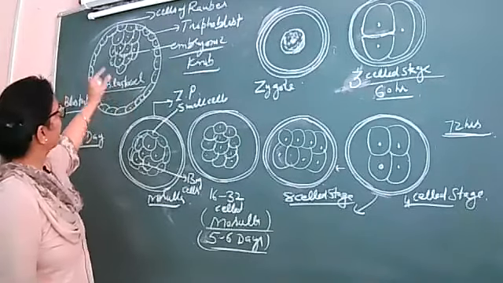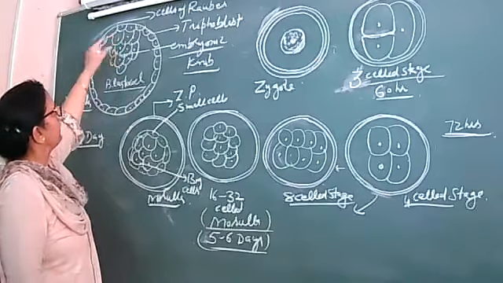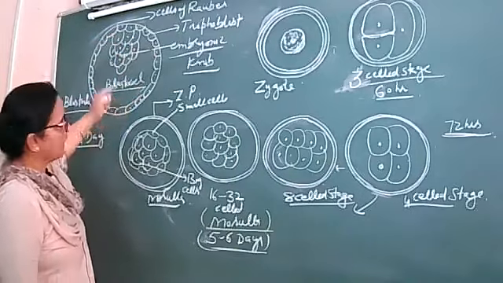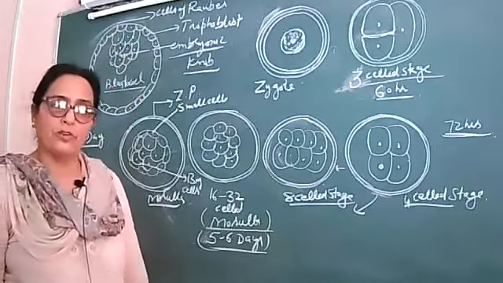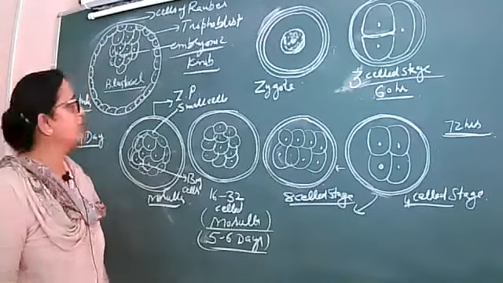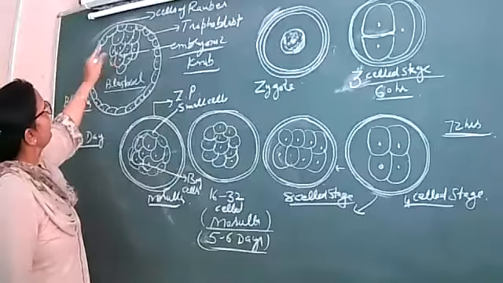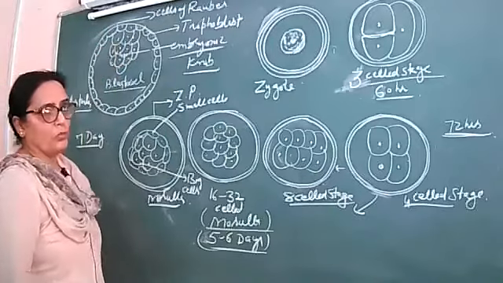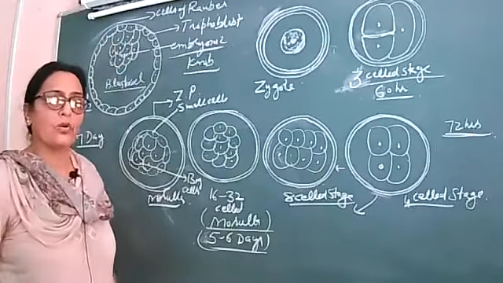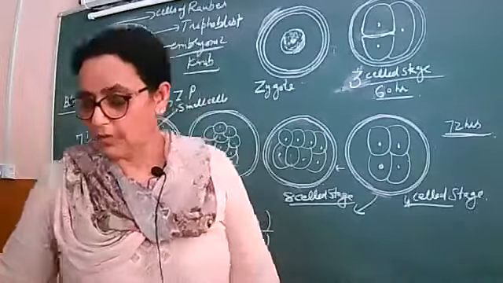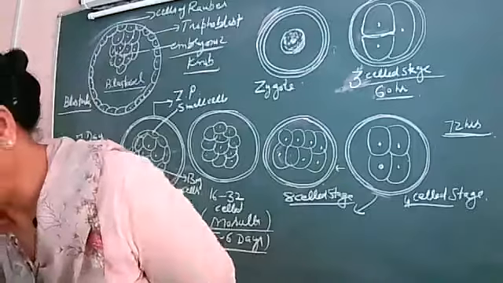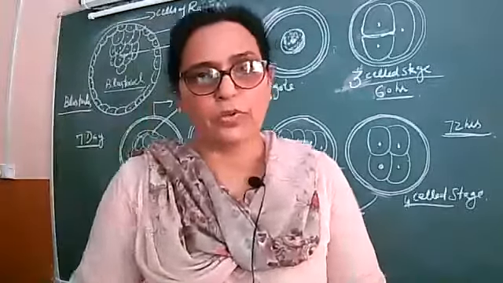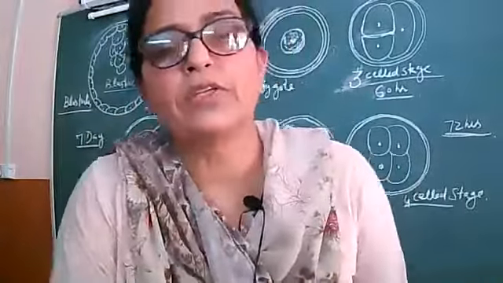Then further, I told you that the endoderm, ectoderm, and mesoderm are responsible for forming all the different organs. So ultimately, the whole of the fetus will be formed from that, and the embryonic layers will be formed from that. Now, what is the structure of that? It's given in your book too. Let me share that with you.